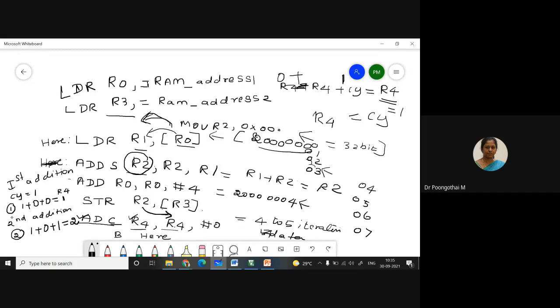So the first addition's 1 is accumulated to the second addition by incorporating this ADDC. Now the third addition: suppose the carry is set, this instruction will add your carry plus 0 plus this 2. Now your R4 is 3. Similarly the 4th.